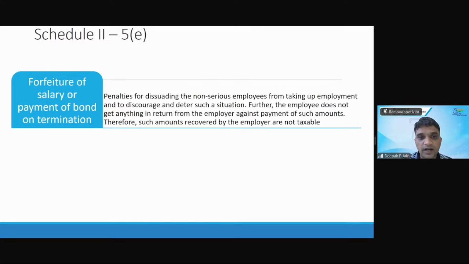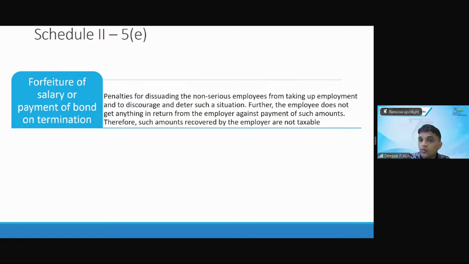What happens to that? These are penalties for dissuading non-serious employees from taking up employment and to deter such a situation. It's possible that employees take the employment and want to leave without serving the notice period, which means the work you recruited the employee for is not getting completed. In such a case, you will forfeit the salary, saying that the last salary we have to pay you, we will not pay because you have not served the notice period.